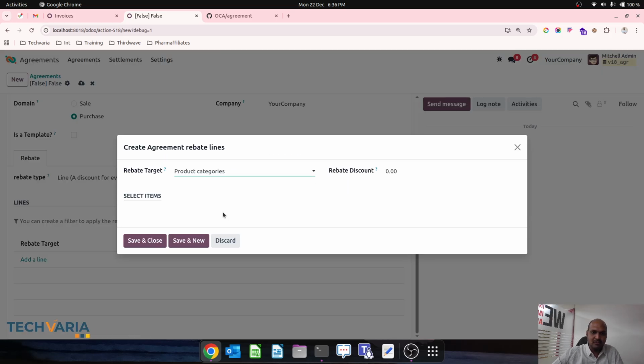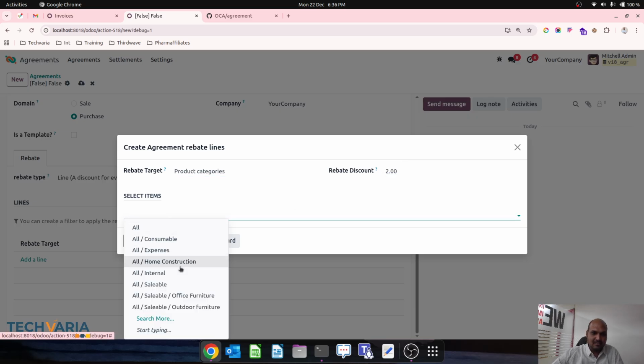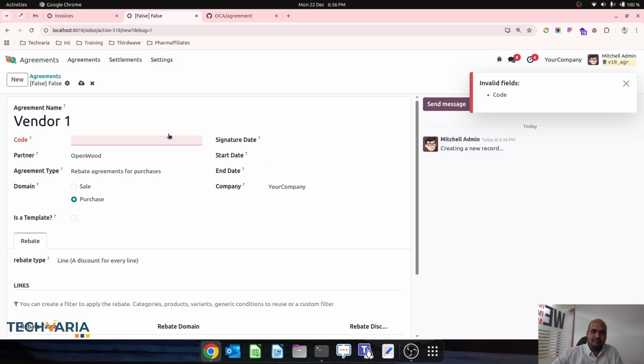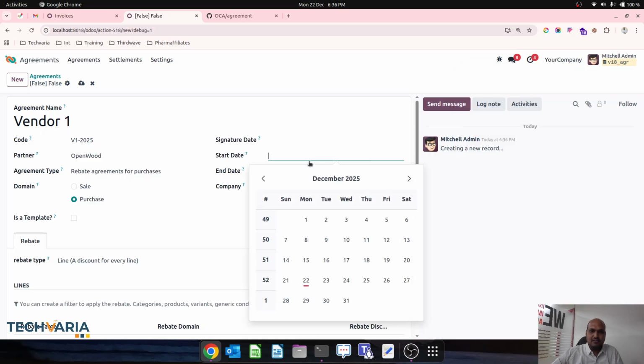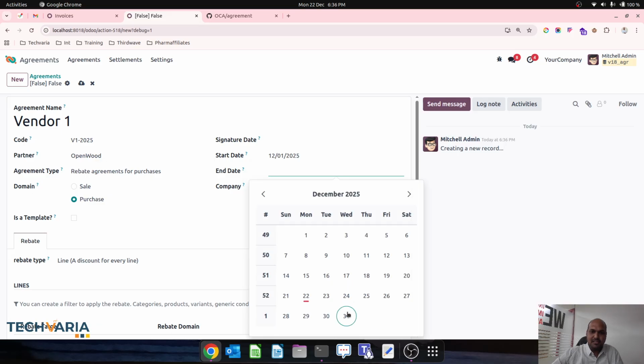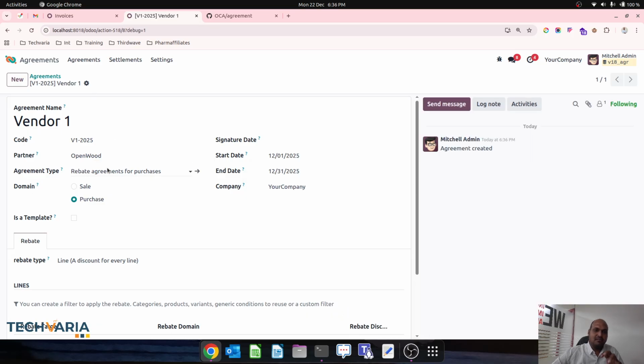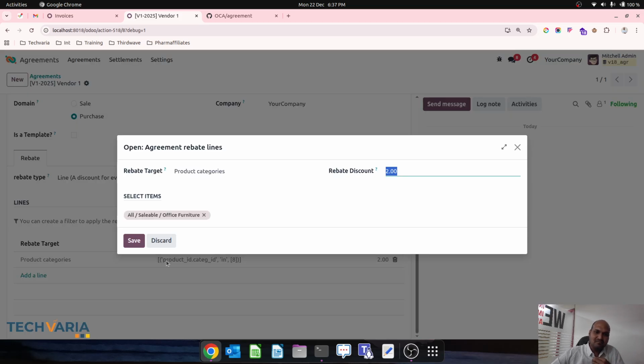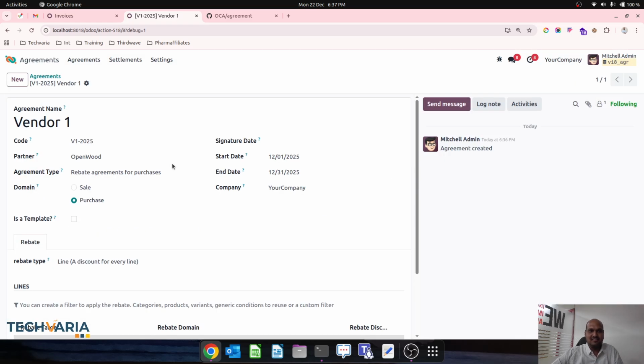So you say product categories, you mention 2%, and then you select like office furniture as an item, and then V100 2025. So anything between this particular month, if I purchase anything from Openwood, I would like to ask 2% of rebate on particular office furniture category.